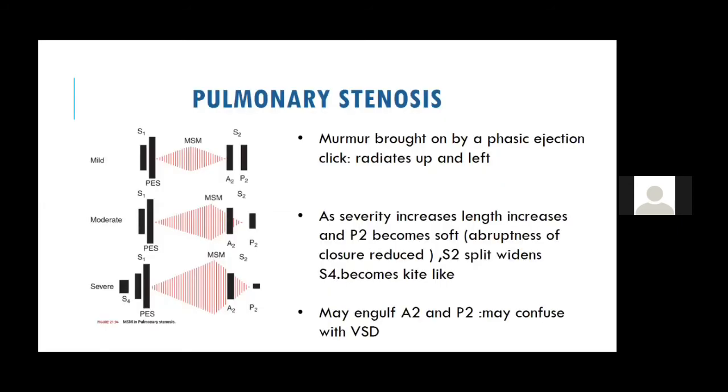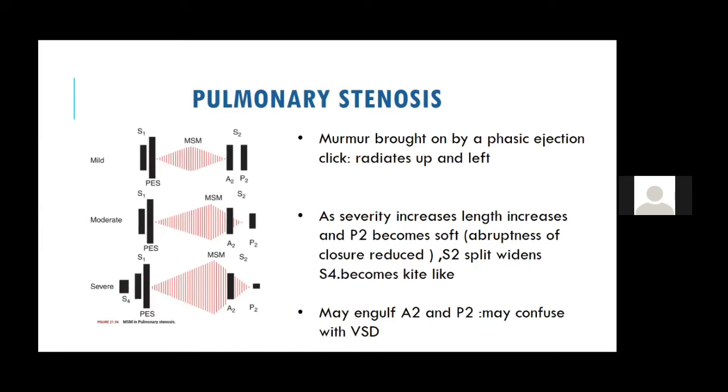Now come to the pulmonary stenosis murmur. Again, I have discussed it. It is a mid-systolic murmur where, as you can see in the image, the more severe the pulmonary stenosis, the later peaking is the murmur. You get a kite-shaped murmur and you get a typical ejection click, where the click decreases on inspiration.